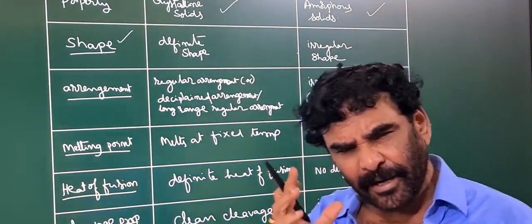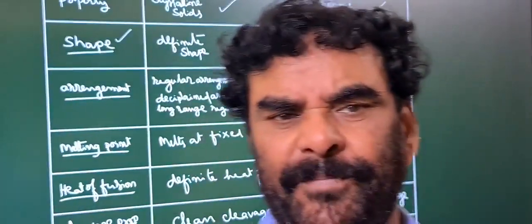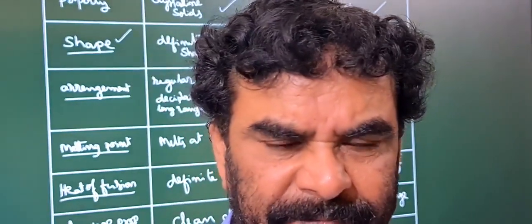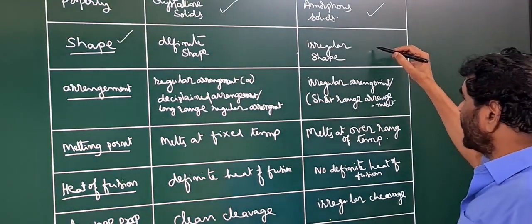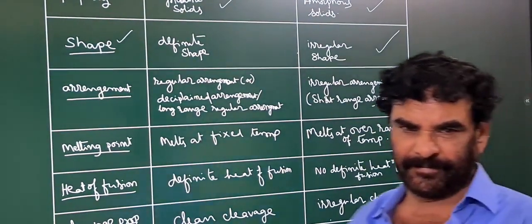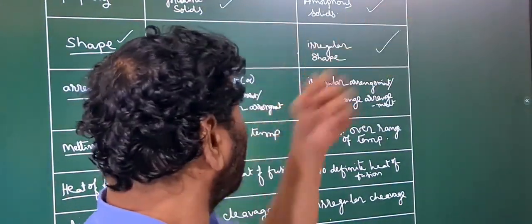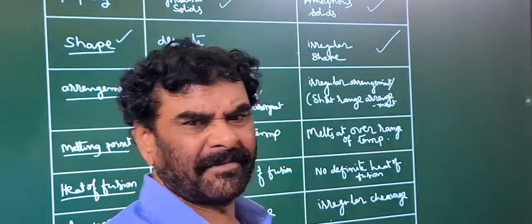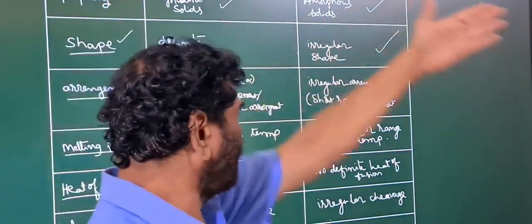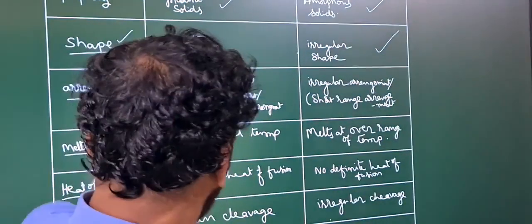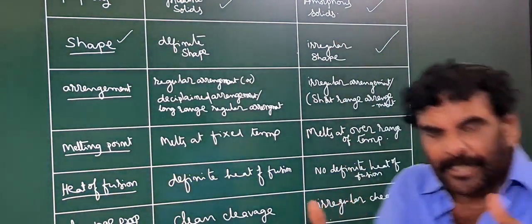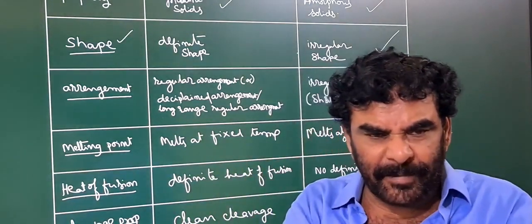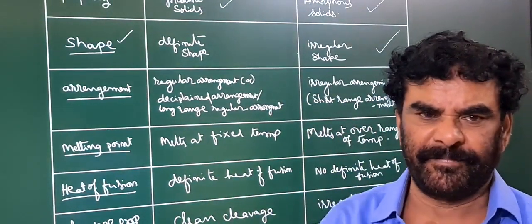Crystalline solids have a definite arrangement and definite, fixed shapes, whereas amorphous solids have irregular shapes. Carbon black, rubber, plastics, glass have irregular shapes. Irregular arrangement leads to irregular shape; regular arrangement leads to regular shape.